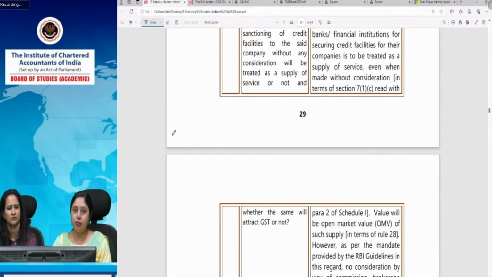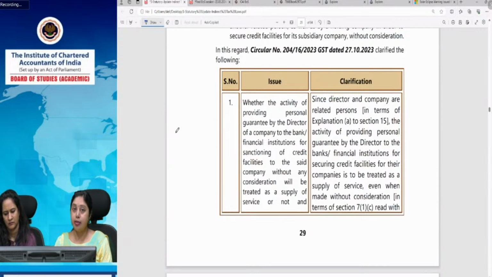So first thing we have to see whether it is a supply or not, because consideration is not there. And we know that in order for something to be supply, it should be supply of goods or services. It should be with consideration. It should be made in course or furtherance of business. So in this case, the consideration part is absent. Consideration part is not present. Director is not charging anything from the company.